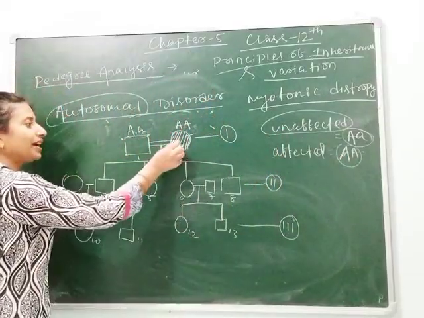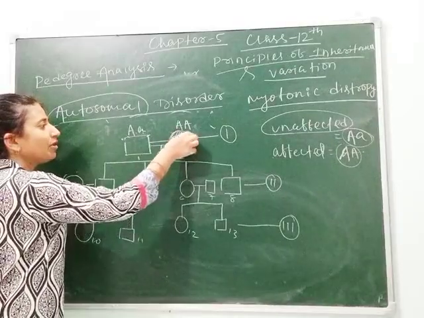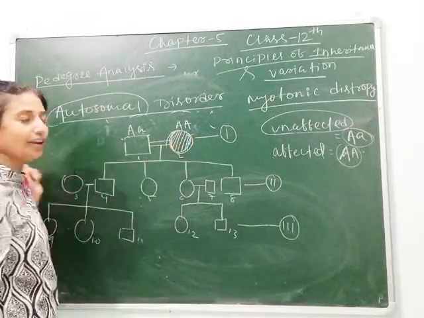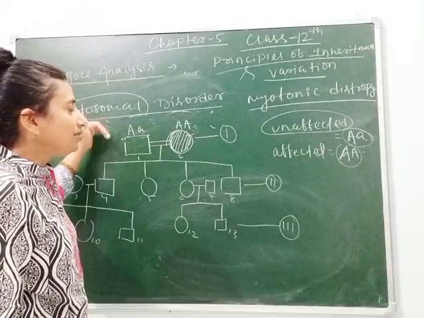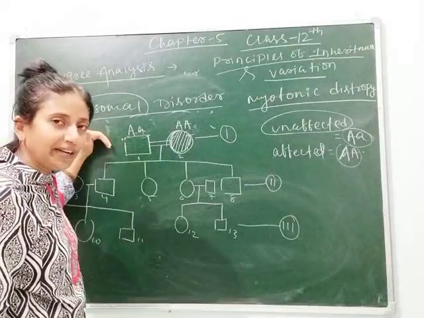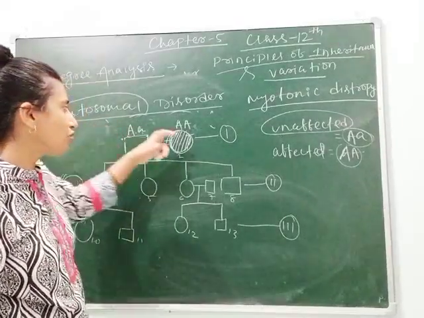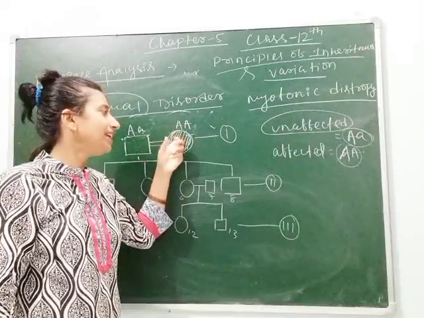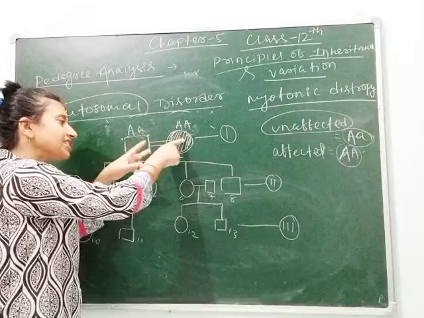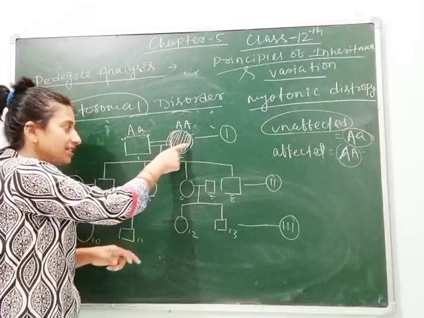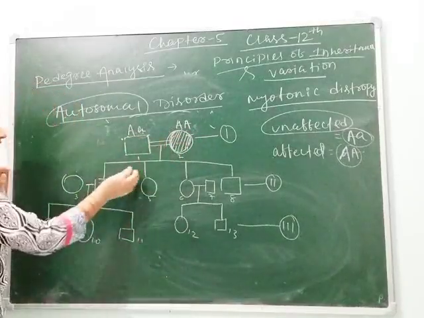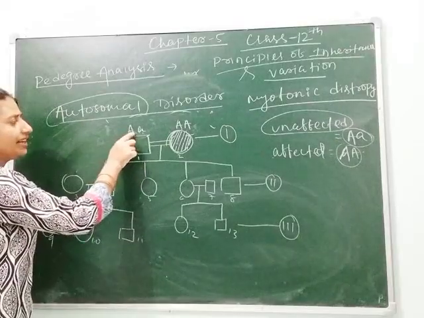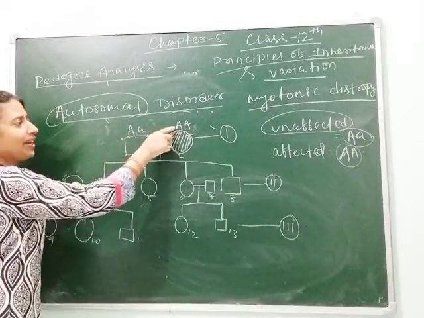Here as this is dominant, as you know that as we are studying about Mendelian disorder, so according to Mendel, the trait will be dominant if it is expressed in the F1 generation. So here the female shows the disease, that's why the female is dominant and the F1 generation is dominant as it expresses the disease.